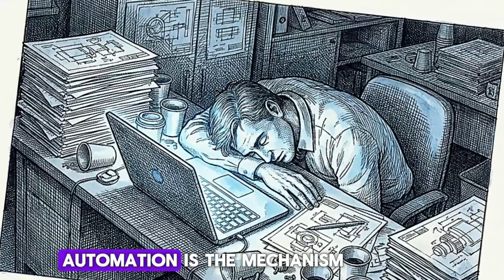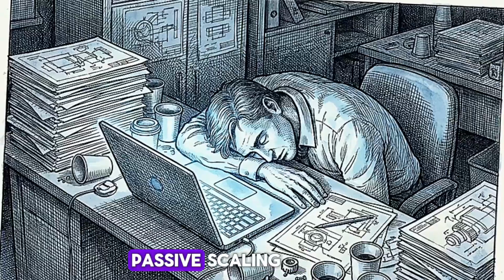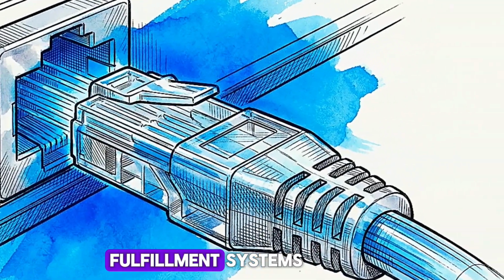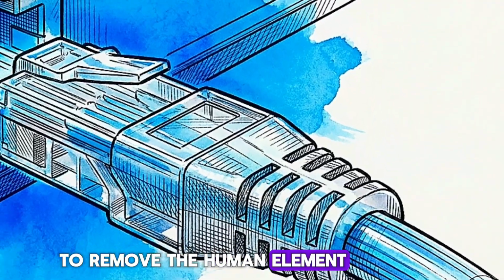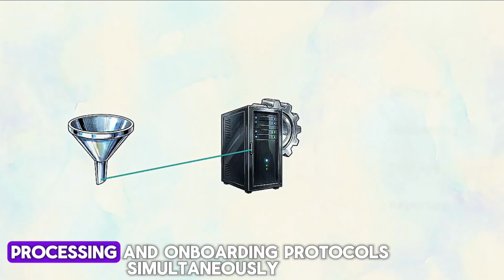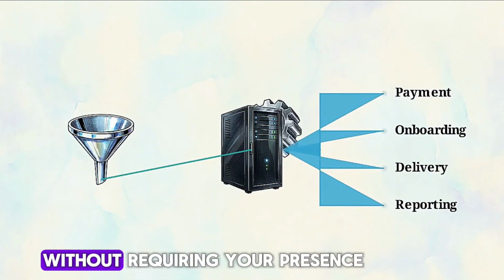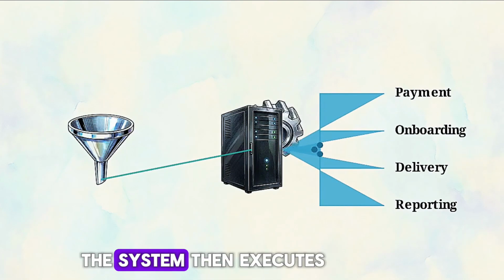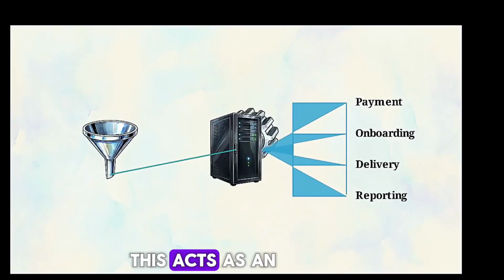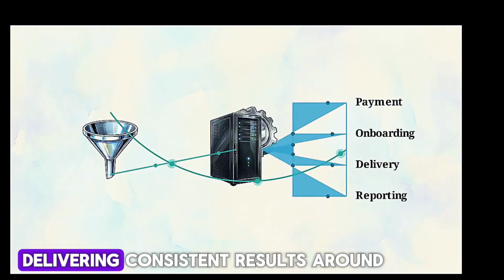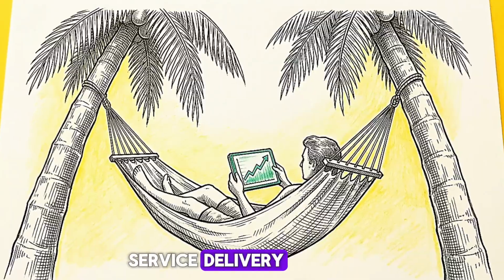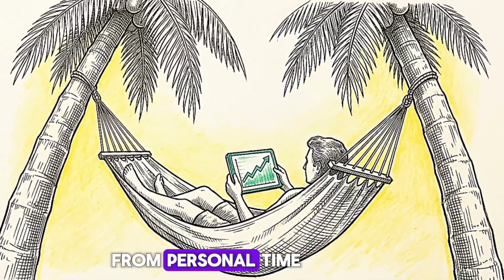Continuous cash flow automation is the mechanism used to achieve true passive scaling. This requires hardwiring intake funnels directly to cloud fulfillment systems to remove the human element. The sequence triggers the moment a client signs up. Software handles payment processing and onboarding protocols simultaneously without requiring your presence. The system then executes service delivery and generates performance reports automatically. This acts as an optimized financial flywheel, delivering consistent results around the clock. Removing manual intervention from service delivery is the only way to decouple net worth from personal time.